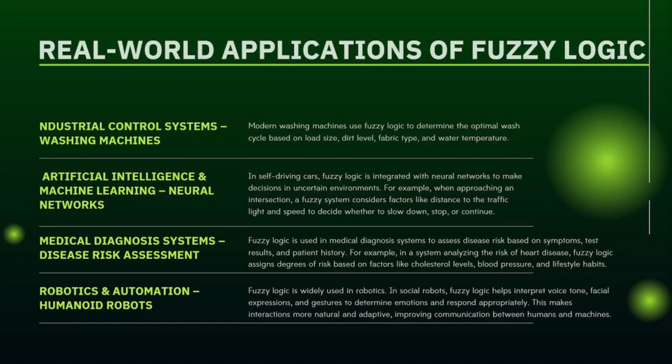Another application would be artificial intelligence and machine learning using neural networks. In self-driving cars, fuzzy logic is integrated with neural networks to make decisions in uncertain environments. For example, when approaching an intersection, a fuzzy system considers factors like distance to the traffic light and speed to decide whether to slow down, stop, or continue.